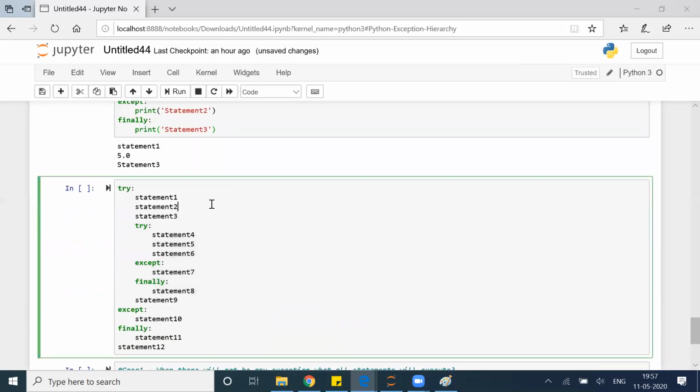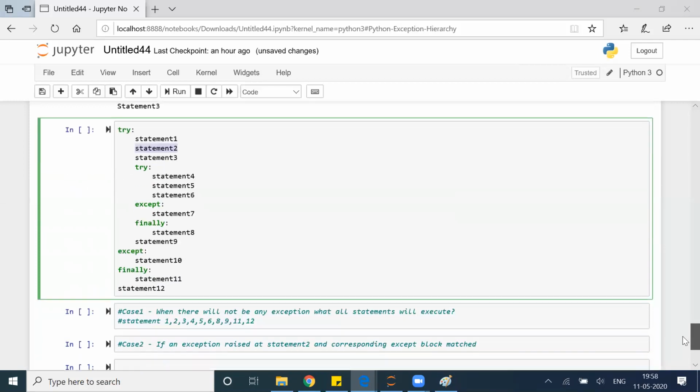If something goes wrong in this, okay, and corresponding except block matched means, let's say it's a zero division error. This except block is taking care of zero division error only. Okay, that means if something goes wrong in this statement, this except block is capable enough to take care of that type of error, right? Here I am getting zero division error. Here the exception which I have raised is for zero division error. Then what will be the output? If something goes wrong in the statement 2, what all statements will execute? What do you think?